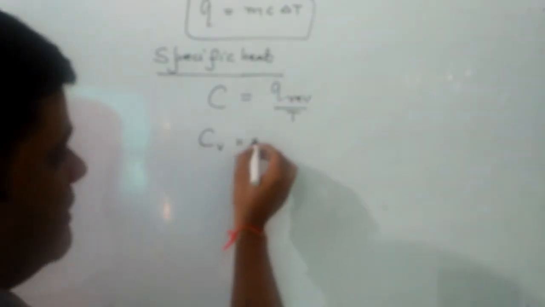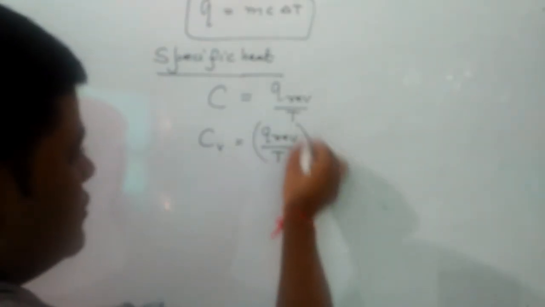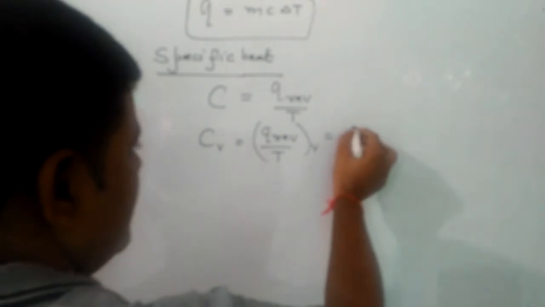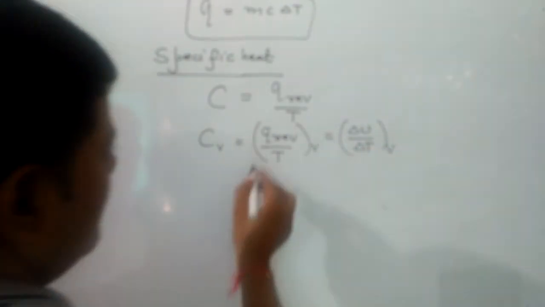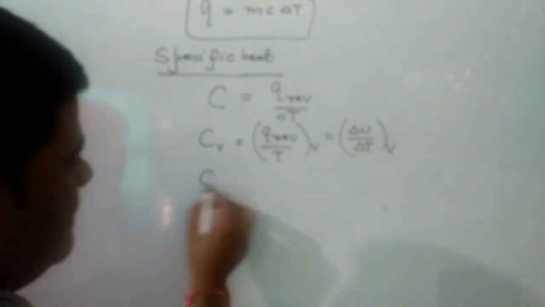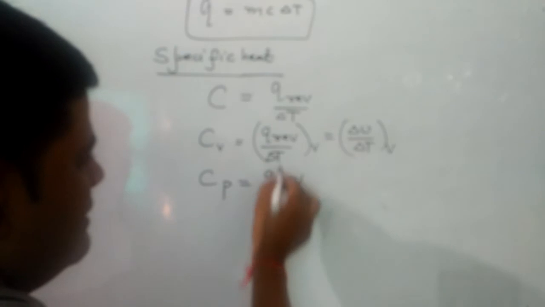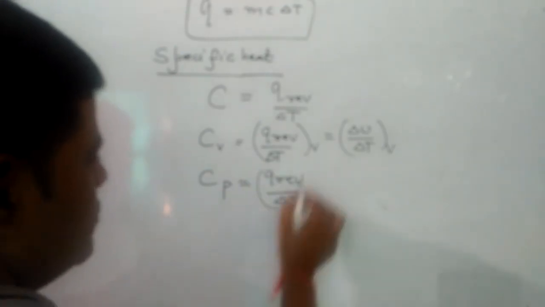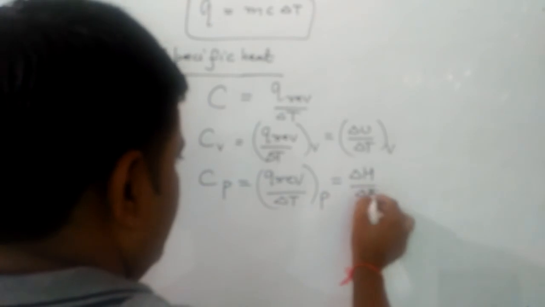Cv means reversible heat at constant volume over T, so it will be delta U over delta T at constant volume. Similarly, Cp will be reversible heat at constant pressure over delta T, so that will be delta H over delta T at constant pressure.